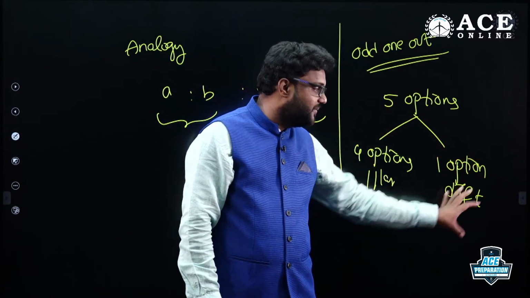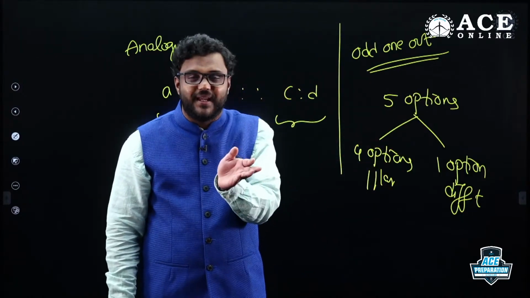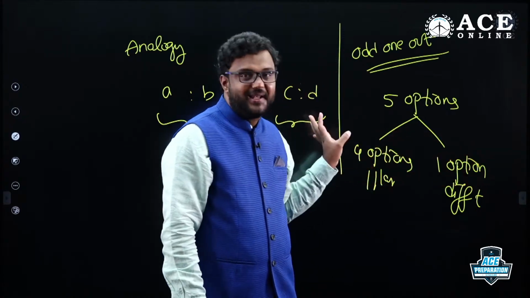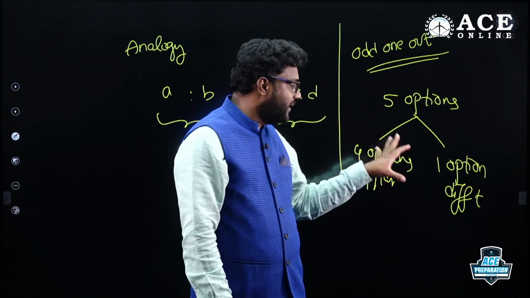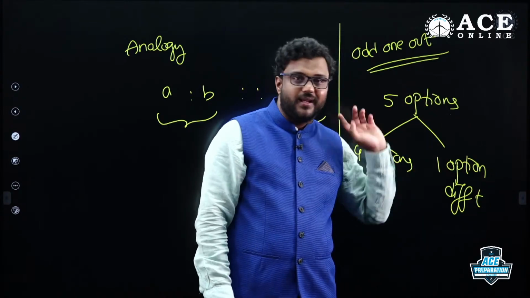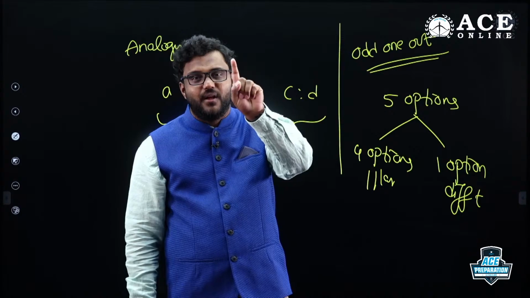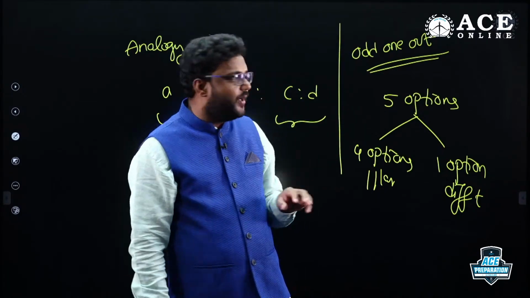That one option is nothing but your answer. Classification: you are classifying into two groups, one separately, the remaining separately, with certain logic. The different one is your odd one out. If they give four options, three are similar and one is different, that one different one we need to identify. That's the odd one out.